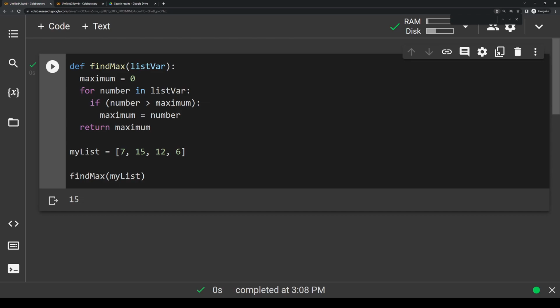Hopefully now you should have a decent understanding of how functions work in Python. We learned about built-in functions, how to make your own functions, how we can call our own functions, how we can use arguments, and how we can return values from our functions.